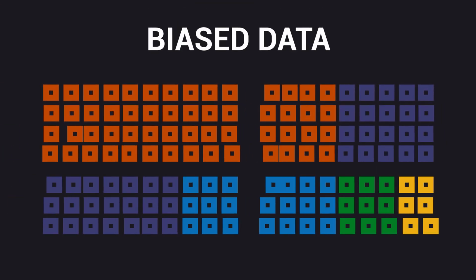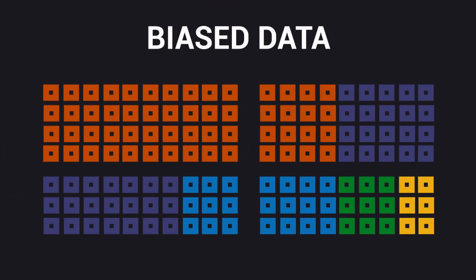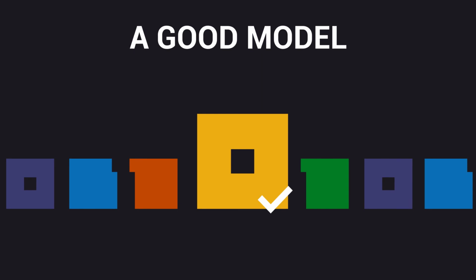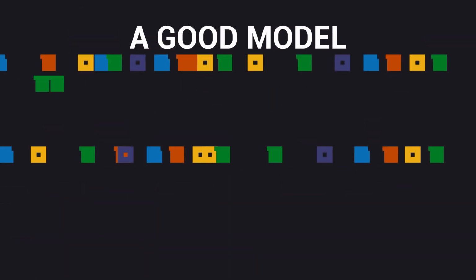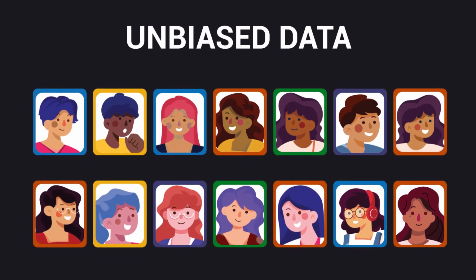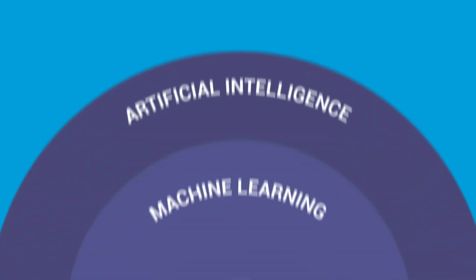For example, if the data on which the AI model is trained contains biases, the model will amplify that bias, which can lead to misrepresentation, especially for groups such as racial minorities or women. To have a good model, it is therefore fundamental that one has not only a sufficient quantity of data, but also that the quality of data can be ensured.